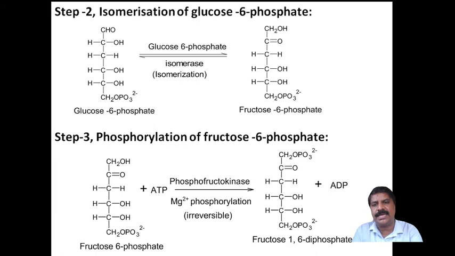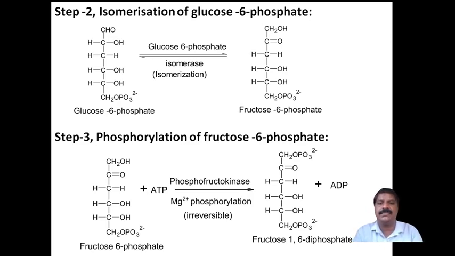Now next comes the second process. The glucose 6-phosphate undergoes isomerization. It is a reversible process. It converts into fructose 6-phosphate. The glucose is converted into its isomer, fructose, simply by using glucose 6-phosphate isomerase. The glucose 6-phosphate isomerase is the enzyme, and this process is isomerism.